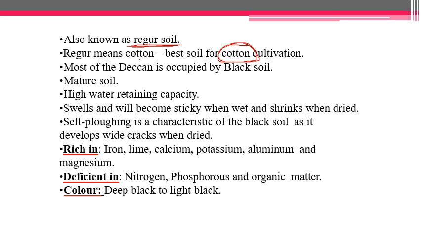Most of the Deccan Peninsula is occupied by black soil. Just now you saw this map, where you have seen how the central part, especially Maharashtra, Madhya Pradesh and Karnataka's region, are occupied by this soil. This is mature soil because it was formed very very long ago. High water retaining capacity, so it is also known as self mulching soil. That is why it is also known as self mulching soil, or it is also known as self plowing soil.